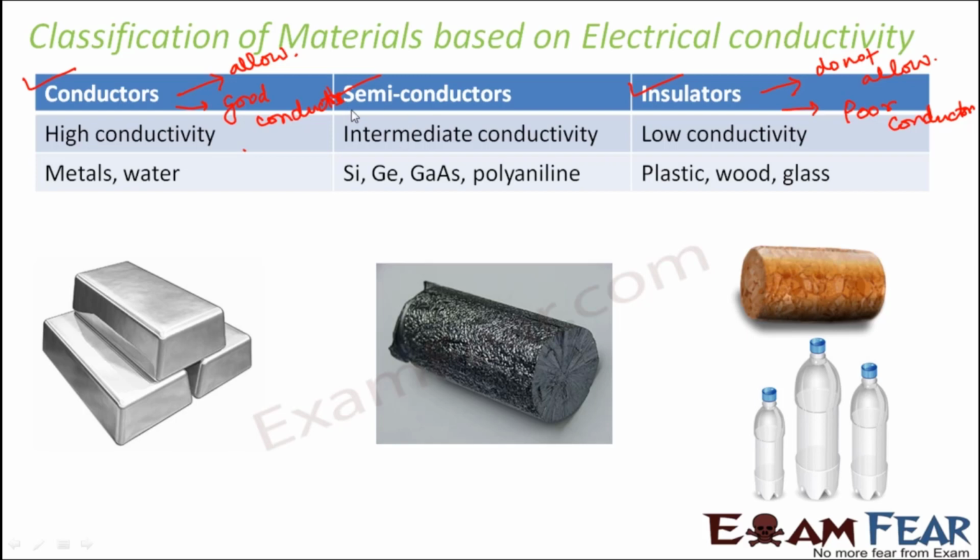Then what are semiconductors? Semiconductors, the name itself defines it. It is like intermediate between conductors and insulators. So they have intermediate conductivity. It is not that they are very good conductors. At the same time, it is not that they do not allow current to pass through them at all. So they have intermediate conductivity. Partially they allow current to pass through them. Some examples of semiconductors are silicon, germanium, gallium arsenide, etc.